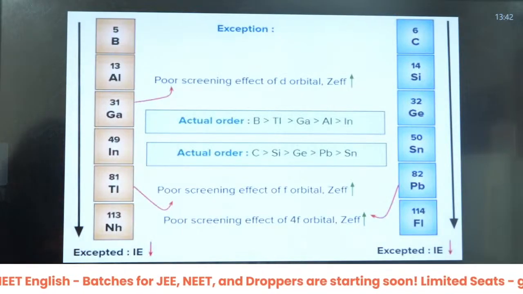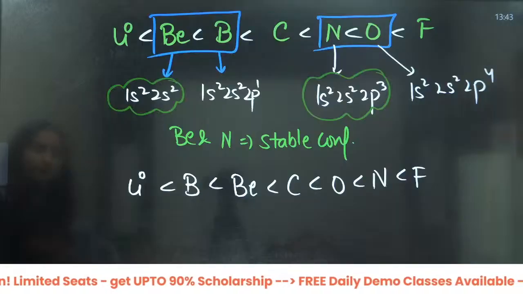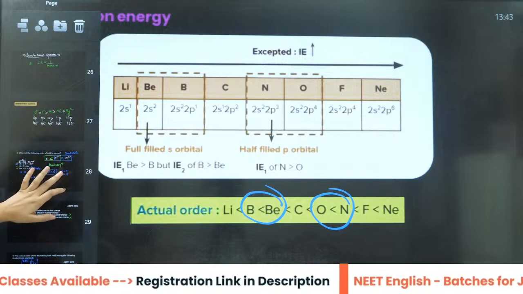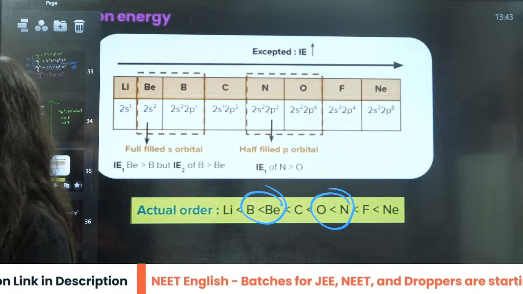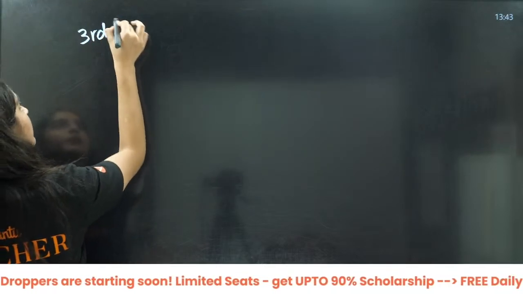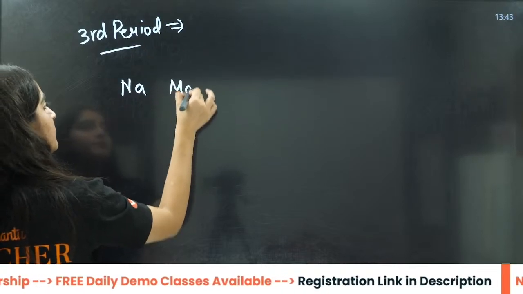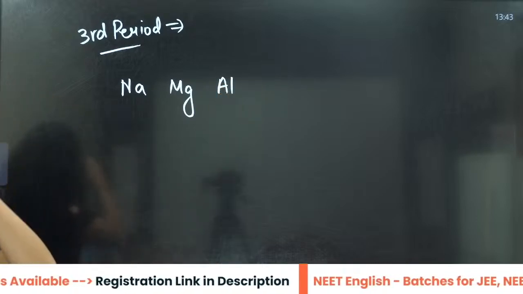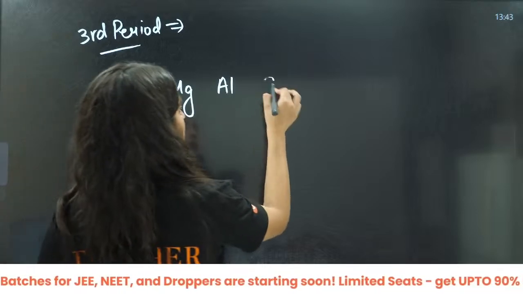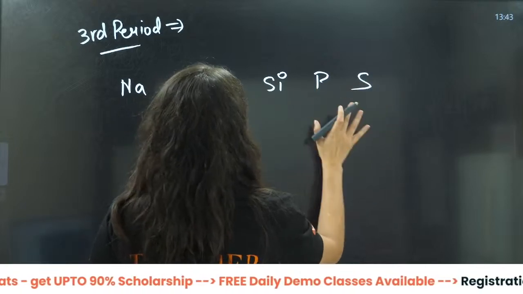Now you have the next thing. We talked about the second period, now let us talk about the third period also. You tell me the configuration of the third period. Sodium, magnesium, aluminium, silicon, phosphorus, sulfur, I think that is enough. Chlorine.